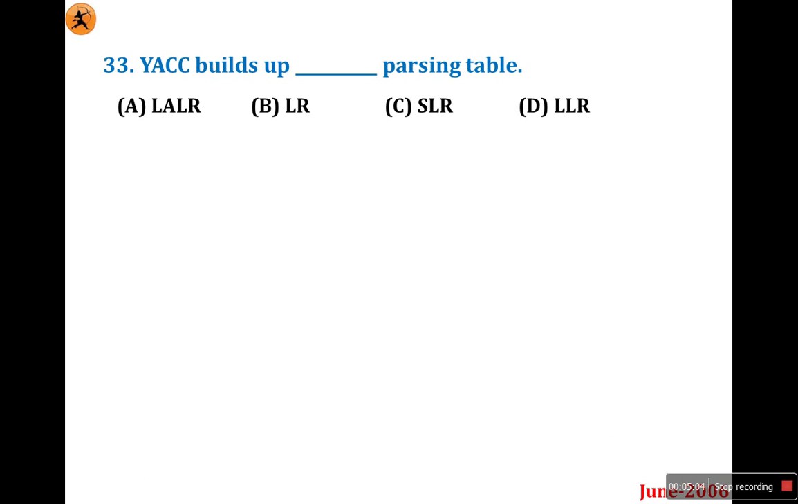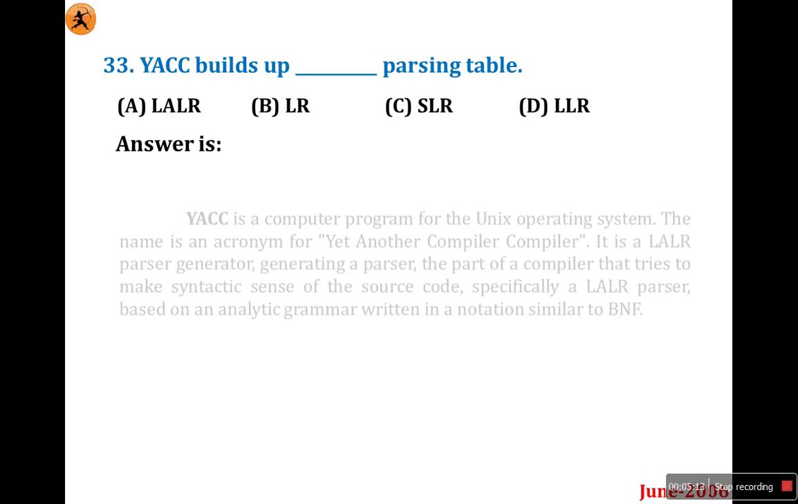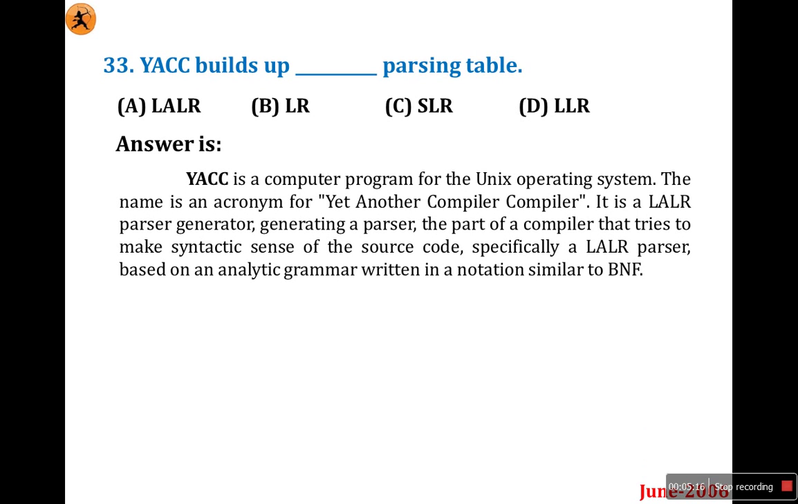Yacc builds a dash parsing table. What is Yacc? Is it LALR parsing, or LR, or SLR? So we'll check it first. What is Yacc? Yacc is a computer program for the Unix operating system. The name is an acronym for yet another compiler compiler. Yacc means yet another compiler compiler. It is an LALR parser generator. Means it generates an LALR parser.